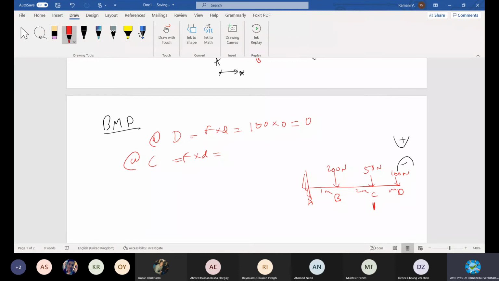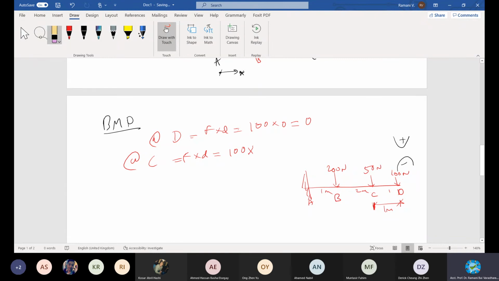It's integrated one. Start from D, calculate until C. What is the force at C? I mean at C, how much is the value? 100 into how much is the distance? 1 meter, correct.